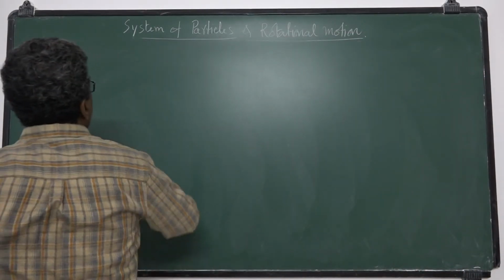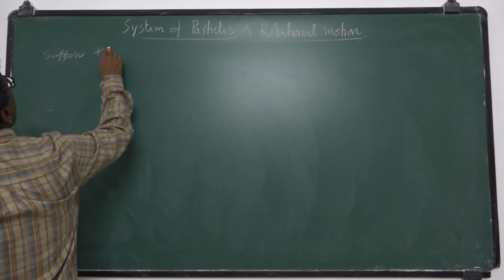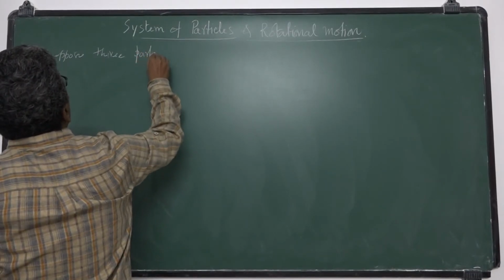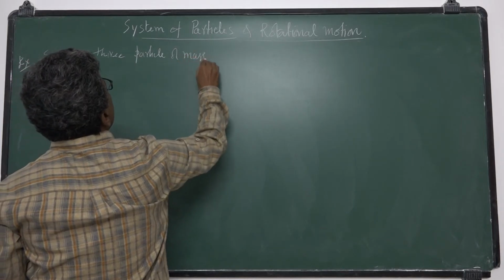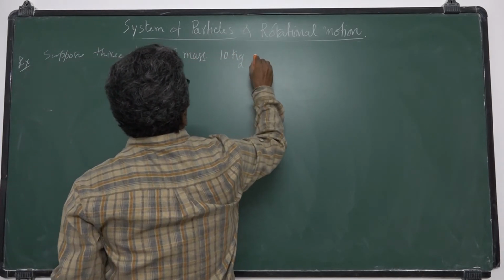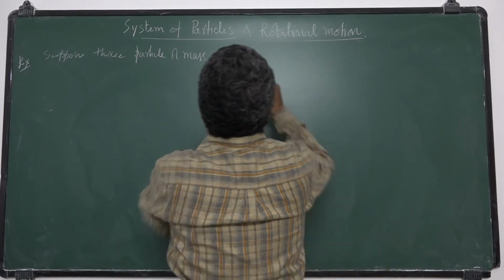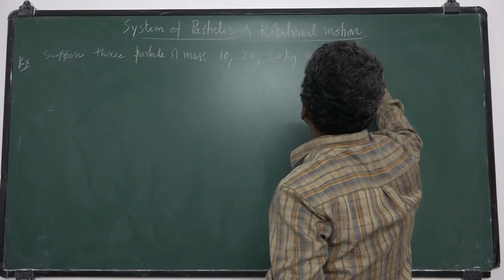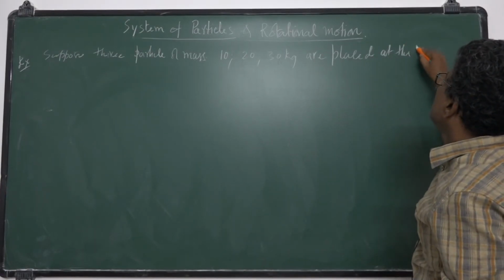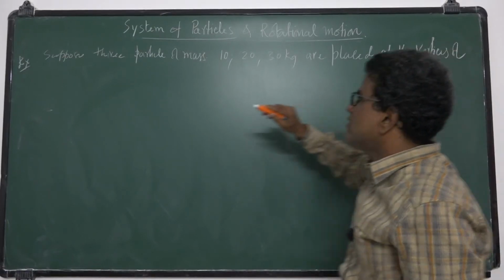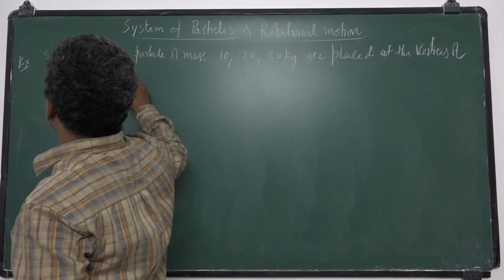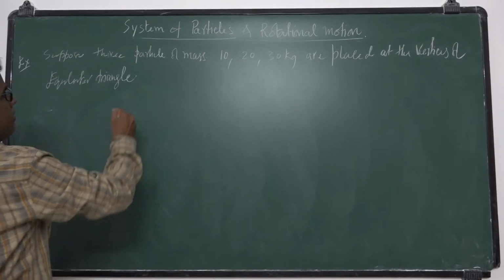Suppose three particles of masses 10 kg, 20 kg, and 30 kg are placed at the vertices of an equilateral triangle.